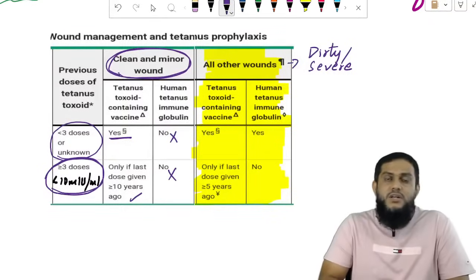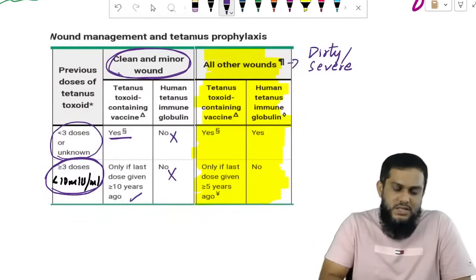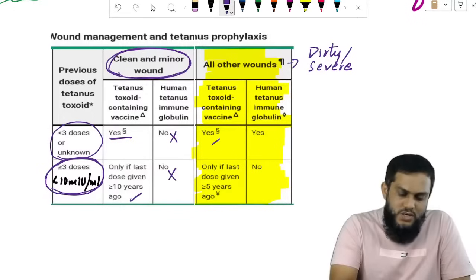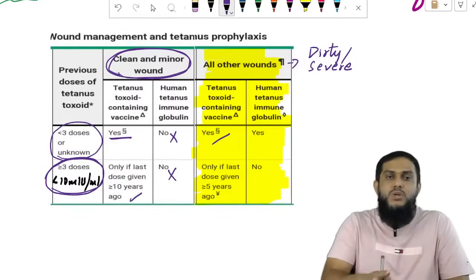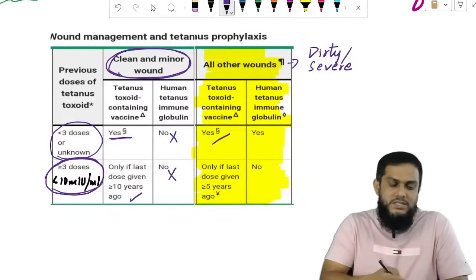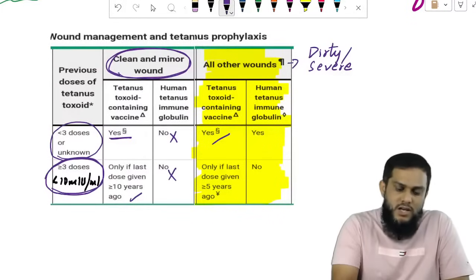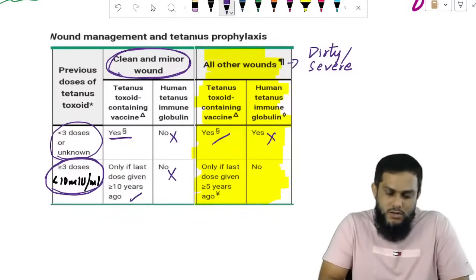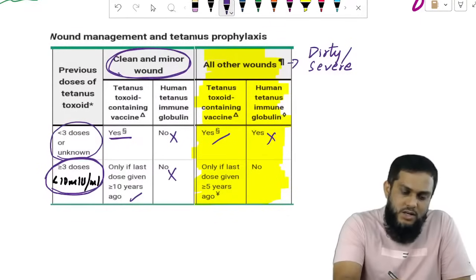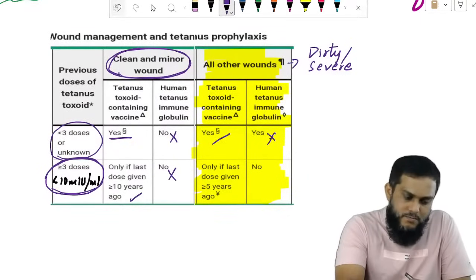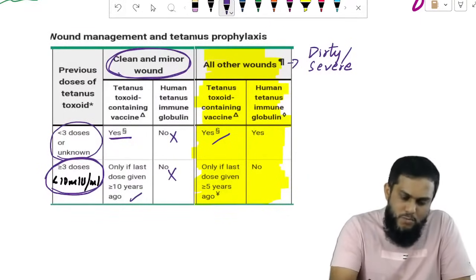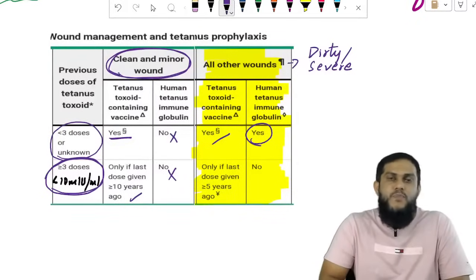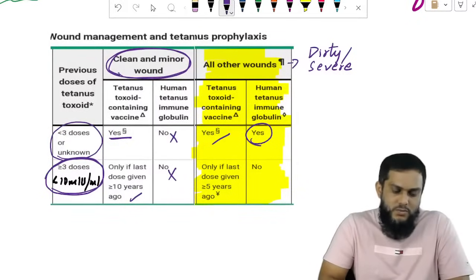Now if you come to dirty wounds or severe wounds, with less than 3 doses, yes, you have to take the toxoid, similar to a clean wound, no difference. Clean wound, dirty wound, less than 3 doses, no difference. But the thing is, immunoglobulin is required in a dirty wound.